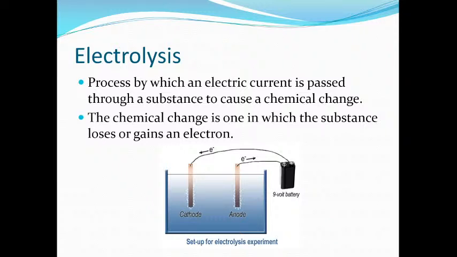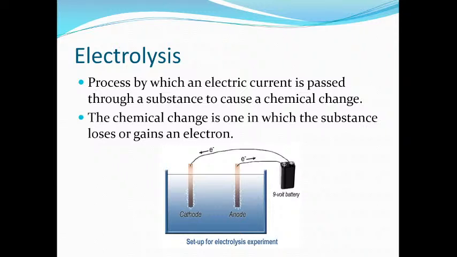Second thing, we should have two electrodes. One is a positive electrode, another a negative electrode. These electrodes may be made of the same material, but the electrode which is connected to the positive terminal of the battery will be known as anode, and the electrode which is connected to the negative terminal of the battery will be known as cathode. Understood? The electrode connected to the positive terminal of the battery via metal wire, bulb or key is known as anode, and the cathode is the one connected to the negative terminal of the battery.